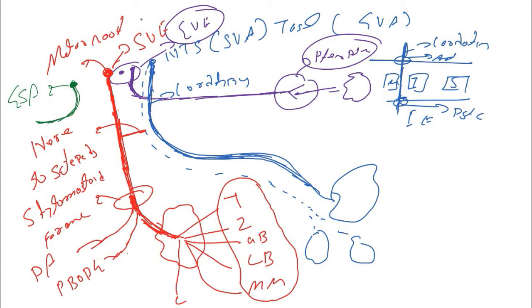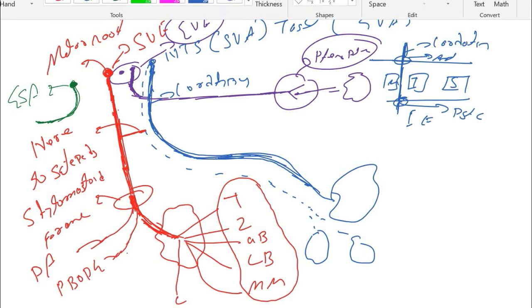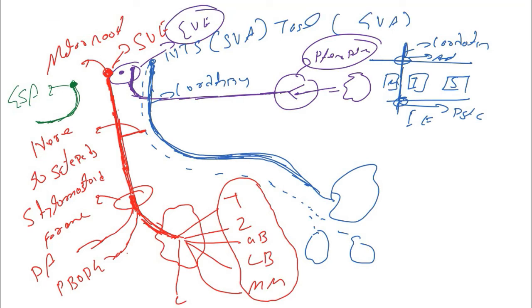So guys, as I said, some fibers from the nucleus tractus solitarius are general visceral afferent, that is the pain. So some fibers will go along the fibers from the lacrimal nucleus. It will go to the lacrimal gland and it will go to the area near the nose, palate, and some glands.